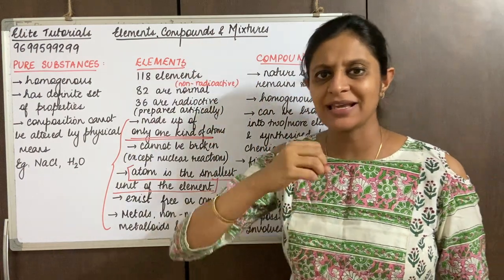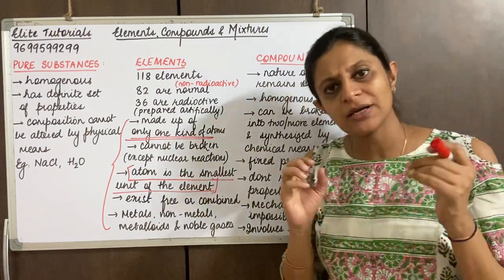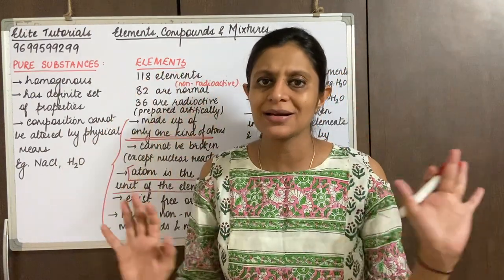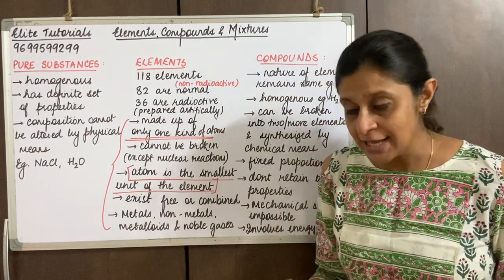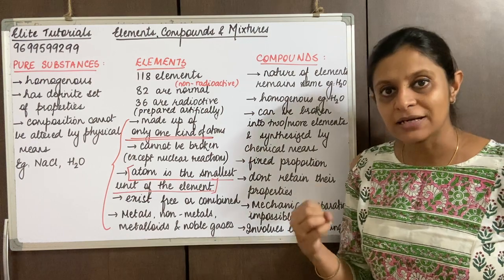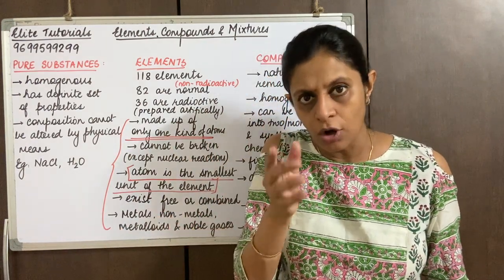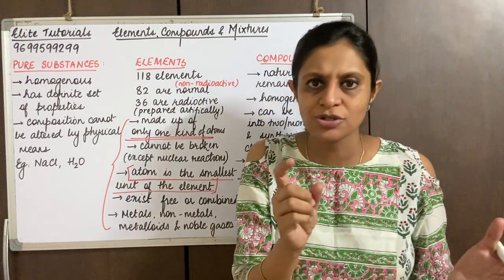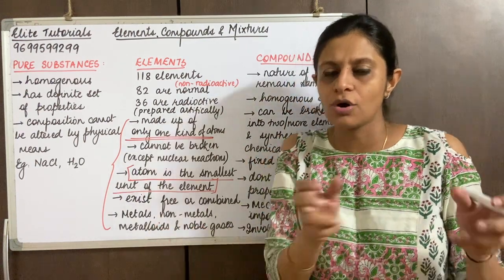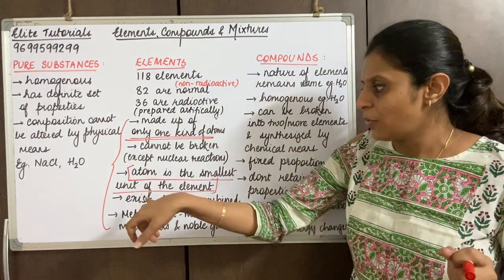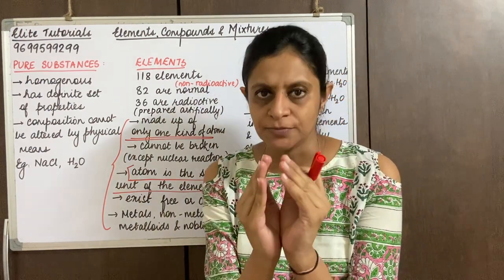Now it depends how many atoms have combined to form that element. So some elements exist freely. Maybe if I am talking about carbon, it can exist freely as only one carbon, right? So some elements exist freely, whereas some elements may be combined. Combined means they combine with other atoms. An oxygen will combine with another oxygen and form O2. So oxygen does not exist alone. Oxygen exists in the combined state. When we talk about existing free, they would be existing alone.